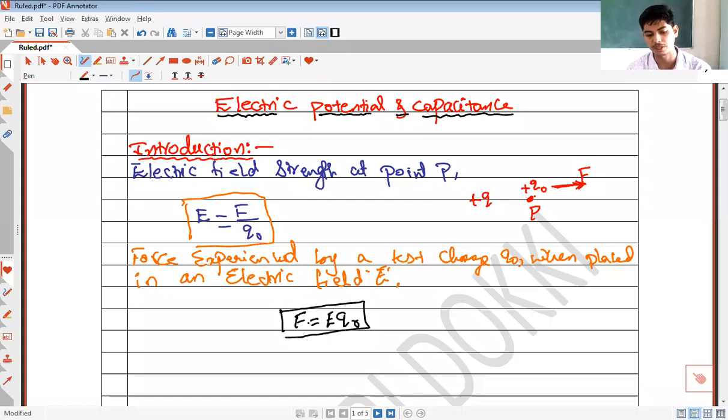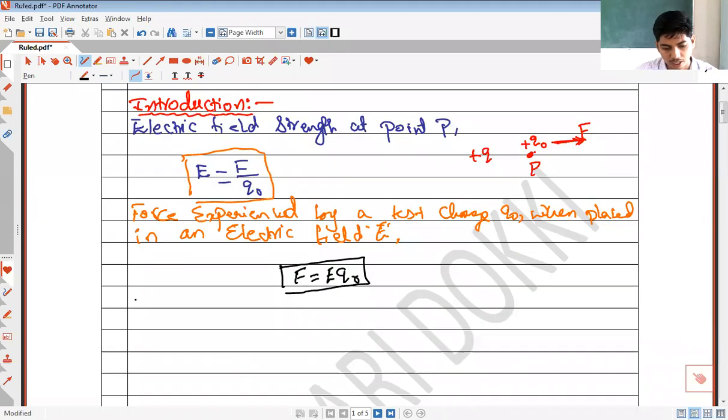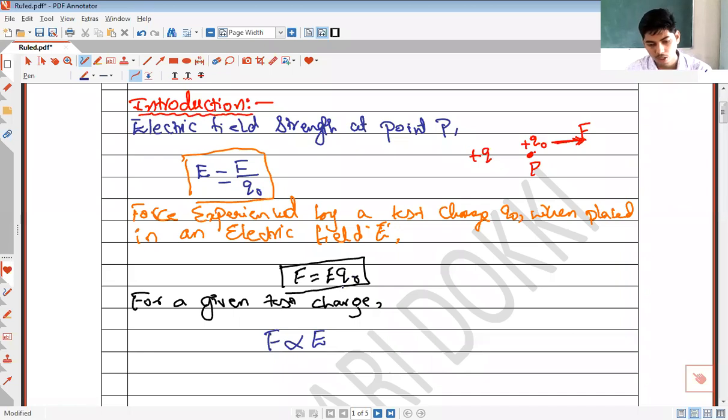So a test charge experiences this much electric force. Then for a given test charge, that is, if the test charge is fixed and we are not going to change the magnitude of the test charge, can I write F is proportional to E?